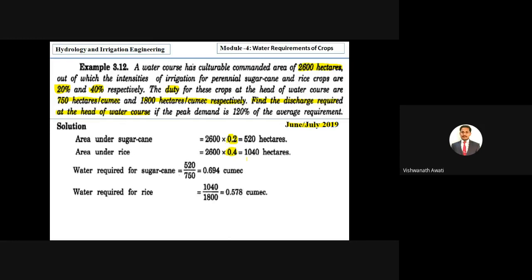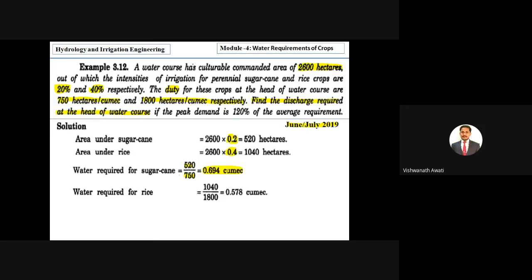So then water required for sugar cane, right? That is discharge required for sugar cane, that is area by duty. So how much is the area for sugar cane? From calculation we got 520, and the duty for sugar cane is given as 750, right? Here they have given 750 hectare per cumec, right? Then we are getting 0.694 cumec of water required for sugar cane, correct?